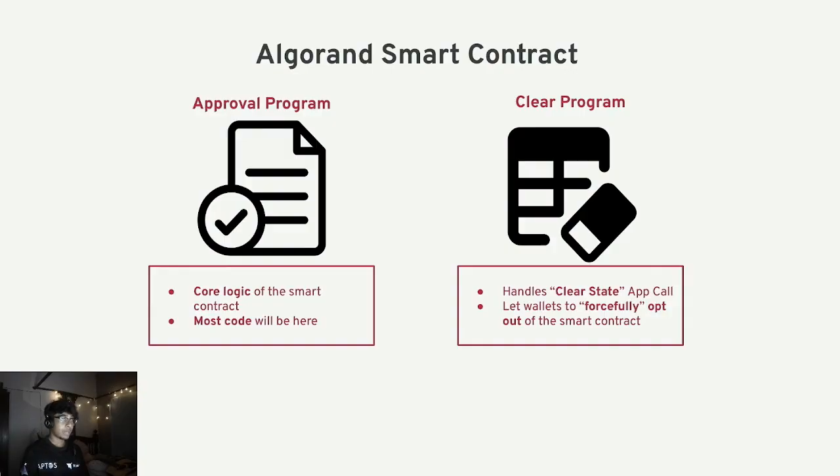So in Algorand we have two types of smart contracts. One is the approval program and the other is the clear program. The approval program consists of most of the code logic, and the code will be mostly present over here. The clear program handles the clear state app call. It lets a wallet forcefully opt out of the smart contract, right?